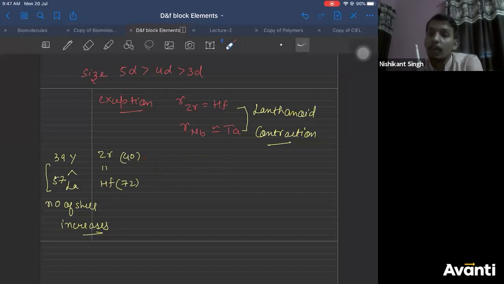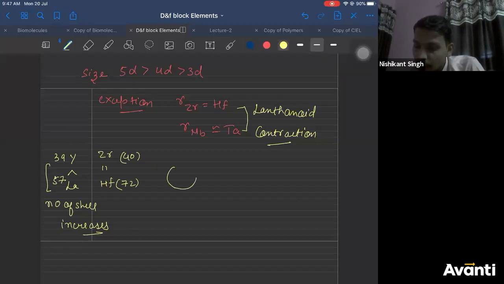When you add more protons to the nucleus, protons carry positive charge, so what will increase? It will increase the effective nuclear charge between the nucleus and the electron. So let me write it over here.